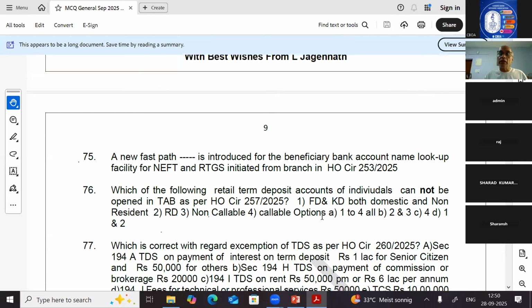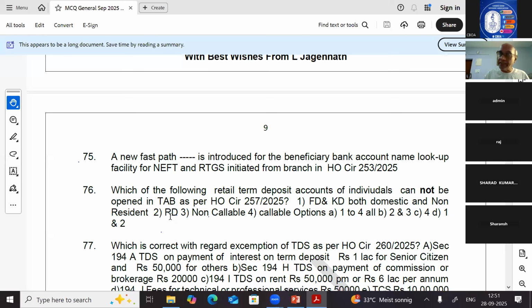Your options are: A, 1 to 4 all cannot be opened. B, 2 and 3 cannot be opened. C, 4 cannot be opened. D, 1 and 2 cannot be opened. As per that circular, 2 and 3 cannot be opened through tab banking term deposit. That is, RD cannot be opened, and non-callable deposit also cannot be opened through term deposit.